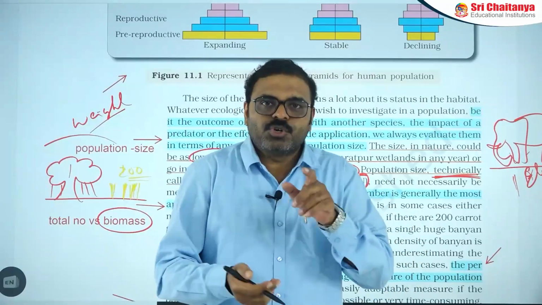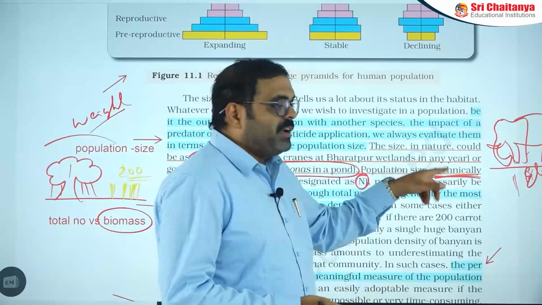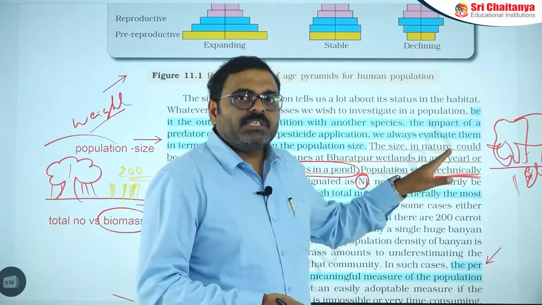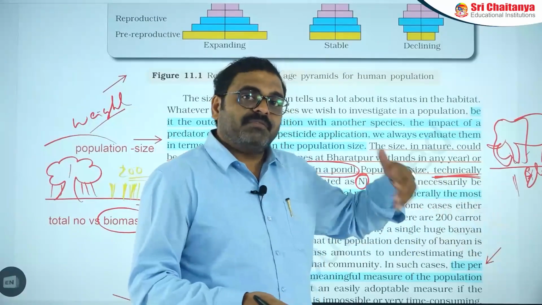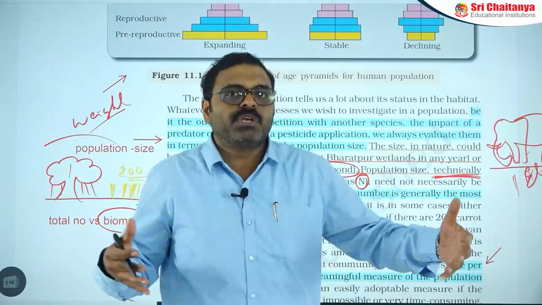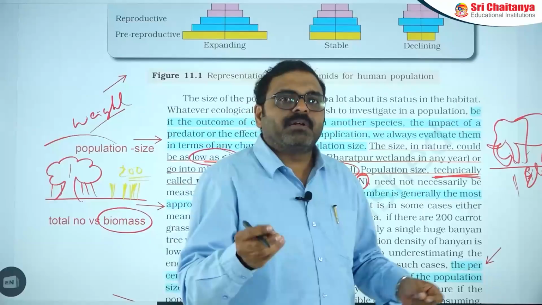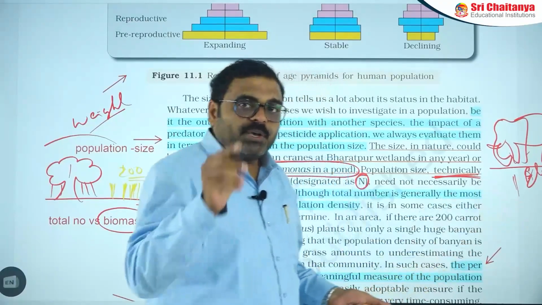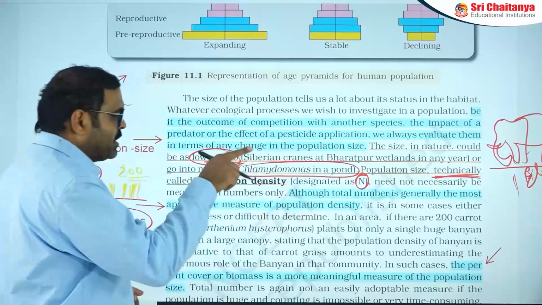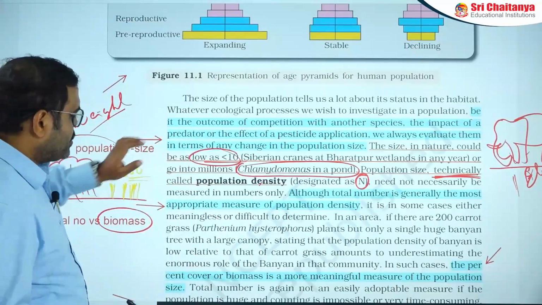Am I right? In such cases, the elephant's number should not be compared with the ants' number. The weight of the elephant is very huge, and the weight of the ants is negligible. That's why biomass is more accurate than number. That is an important point you need to consider.